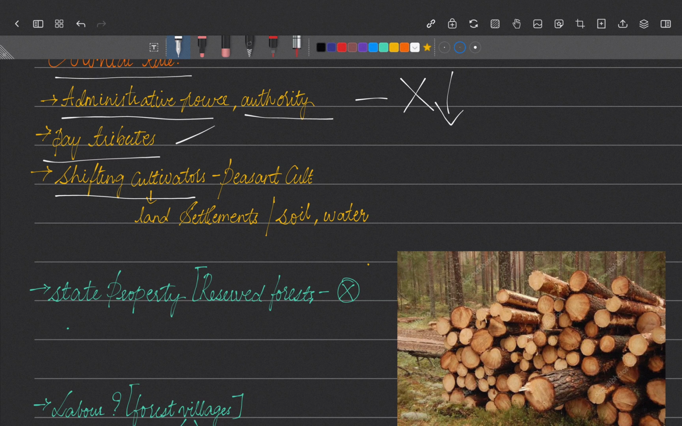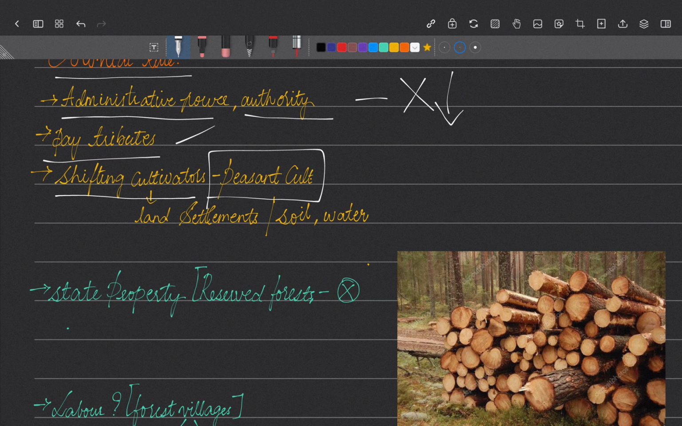Shifting cultivators are nomads. They used to go from one place to another. They used to burn a field and then go to another, and sow there. So this was the process of shifting cultivation. They were not settled in a particular place. So the British wanted shifting cultivators to become peasant cultivators. What are peasant cultivators? That means they stay in a particular place, they will be given a land and they will be sowing there regularly. They will not be going to other places and all.